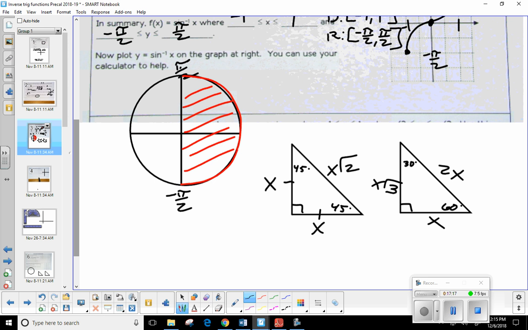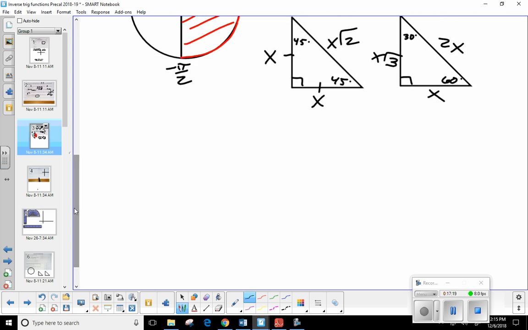If we create a triangle where we have these sides here, let's say we have our reference angle, and we end up with a triangle that looks like this. Why do you immediately say that's a 30, 60, 90? Yeah, there you go, that's exactly right. We need to be able to recognize what type of triangle it is. Now, how do you know it's not a 45, 45? These two legs would have to be exactly the same.